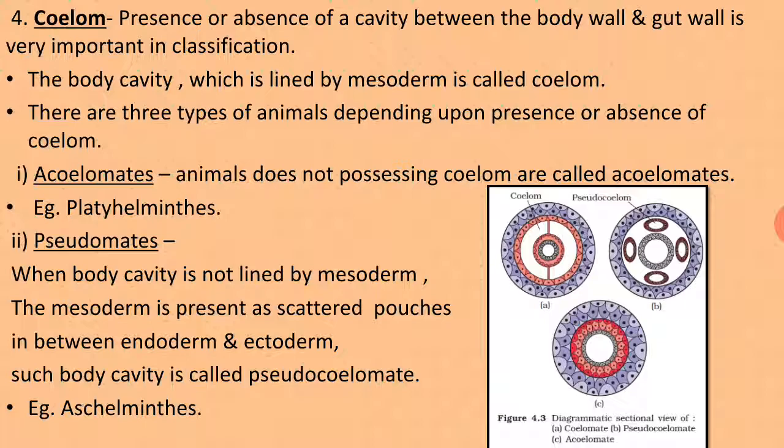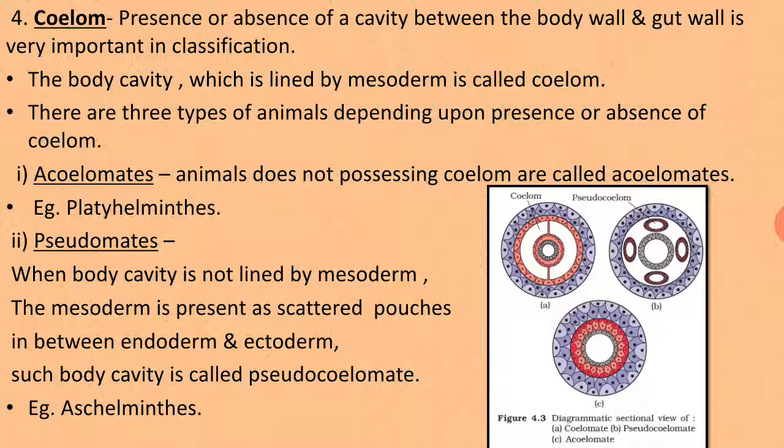The body cavity which is lined by mesoderm is known as coelom. Coelom is a body cavity, but it is lined by the middle layer, that is mesoderm. There are three types of animals depending upon presence or absence of coelom. Number one is acoelomate. In acoelomate, A means absence. Animals that do not possess a coelom are called acoelomates, that means animals that do not have a body cavity.